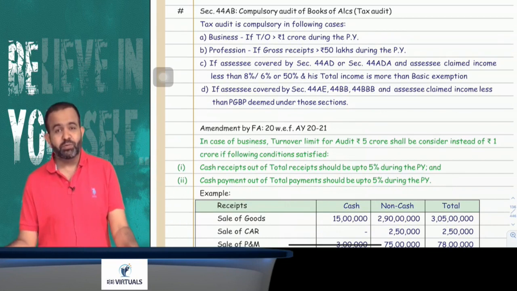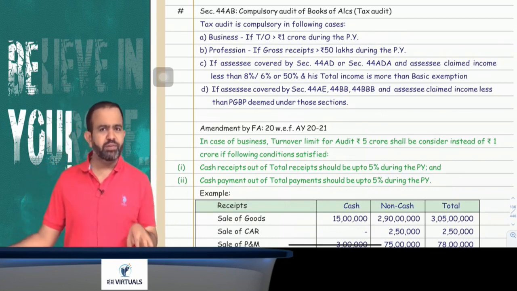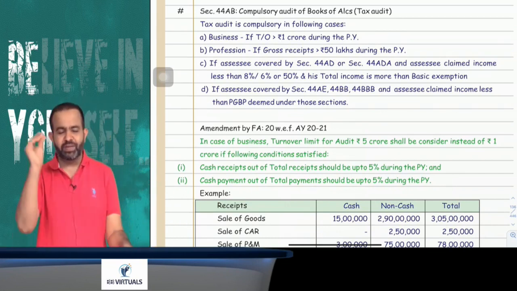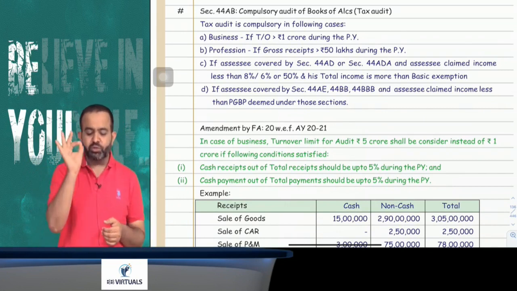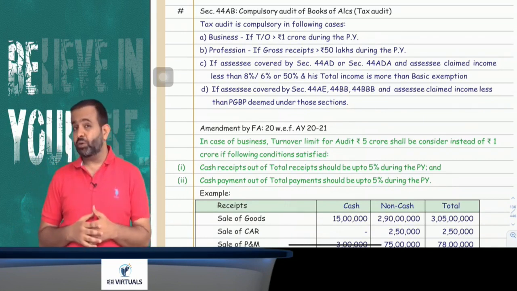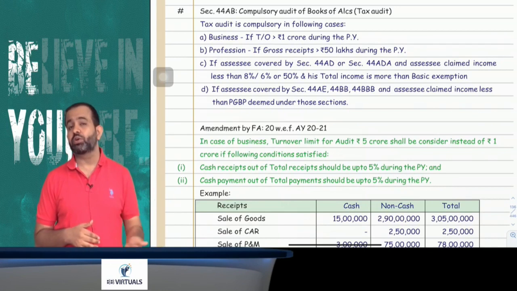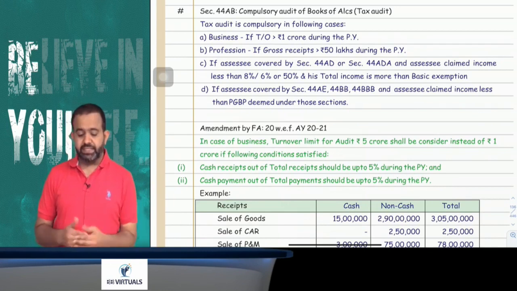But in case of profession, if your gross receipt is more than 50 lakh, then tax audit is applicable. So in simple words, in case of business, if your turnover in the previous year is more than 1 crore, tax audit is applicable. In case of profession, if your gross receipt is more than 50 lakh, in that case tax audit is applicable. Now guys, try to remember one more thing.